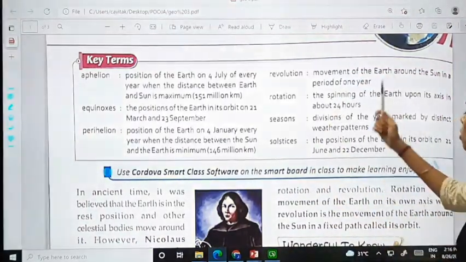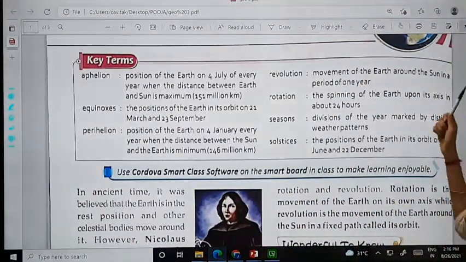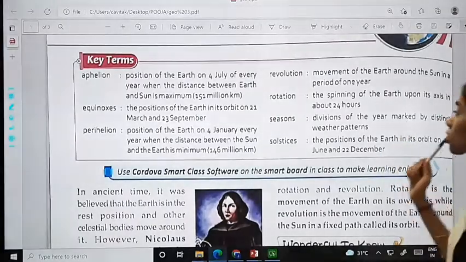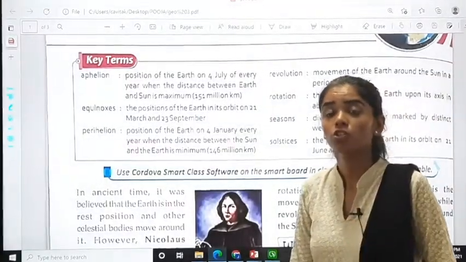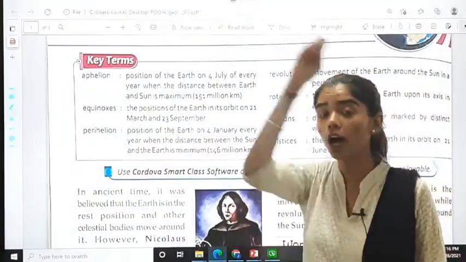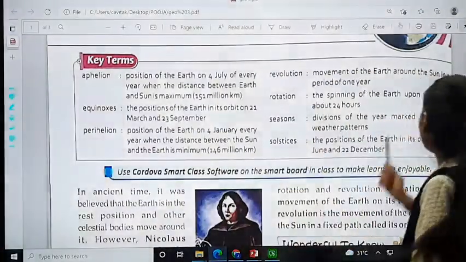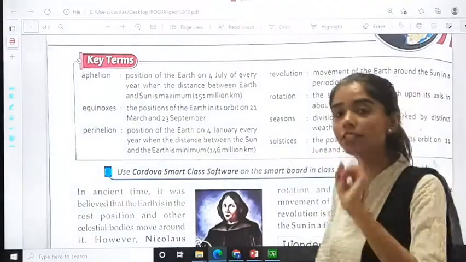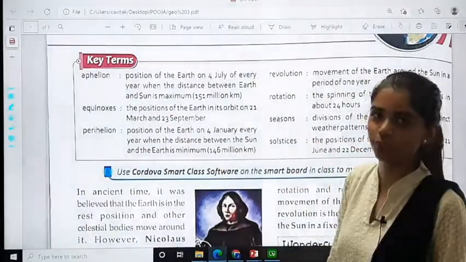Revolution: movement of the earth around the sun in a period of 1 year. So, what is it? The movement of the earth around the sun in a period of 1 year is known as revolution.